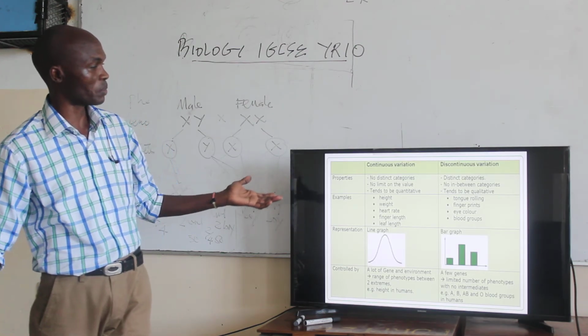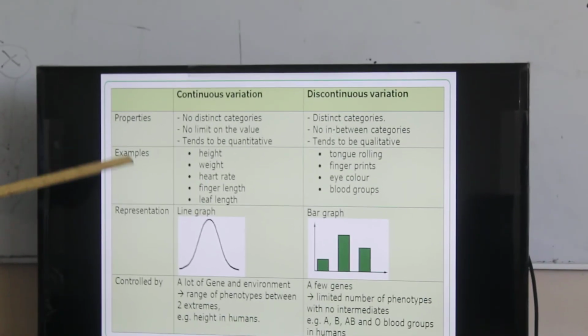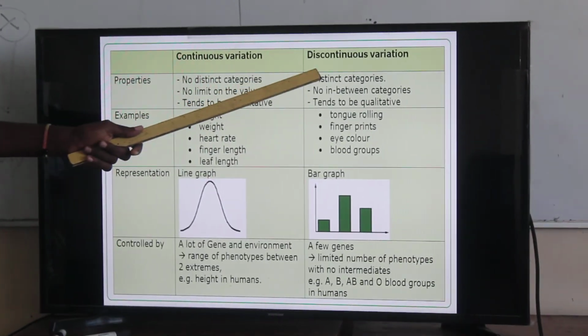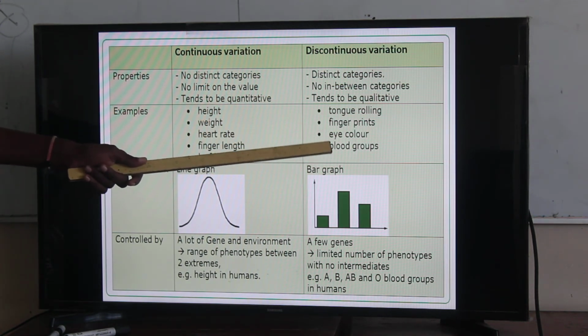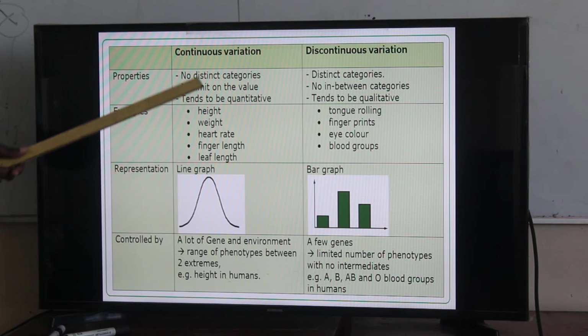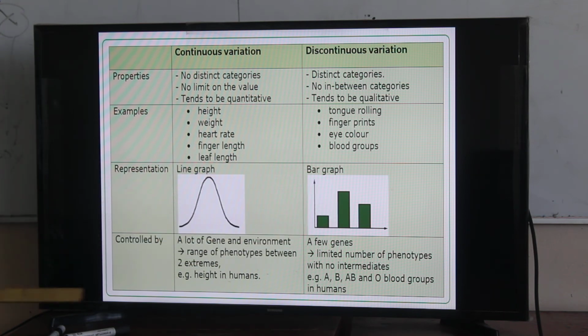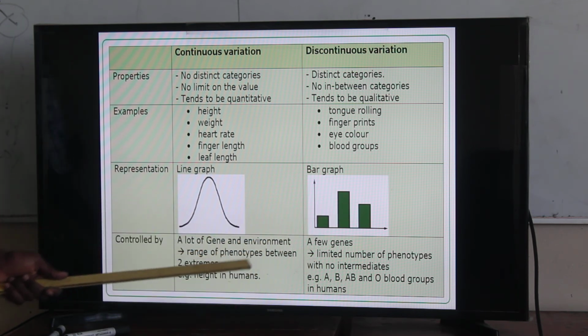Now, this is a summary of the properties that we are comparing: continuous variation and discontinuous variation. Continuous tends to be quantitative, discontinuous tends to be qualitative. The examples: height, weight, heart rate, and so on; tongue rolling, fingerprints, and blood groups. Then representation: continuous is represented by a line graph, discontinuous by a bar graph. And then they are controlled by a lot of genes, or by a few genes, and there is no range of phenotype between the categories. So those are the different characteristics that can be exemplified in those two particular categories.